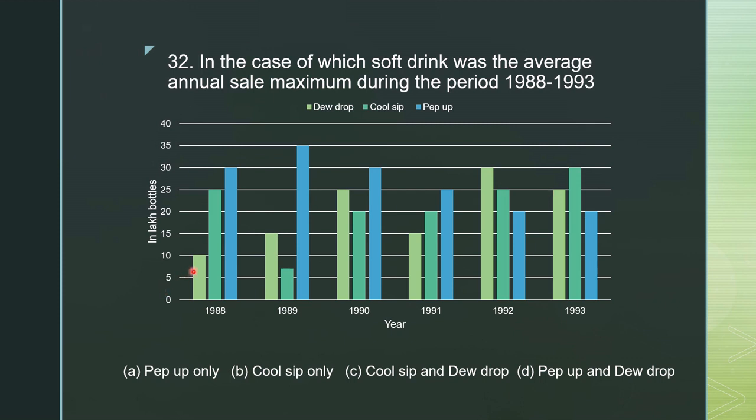If we add all of these years, that is 10 lakh plus 15 lakh plus 25 lakh plus 15 lakh plus 30 lakh plus 25 lakh, it is divided by 6, because here six years are represented: 1988, 1, 2, 3, 4, 5 and 6. Six years of sale are represented in this graph. So how can we calculate the maximum average?